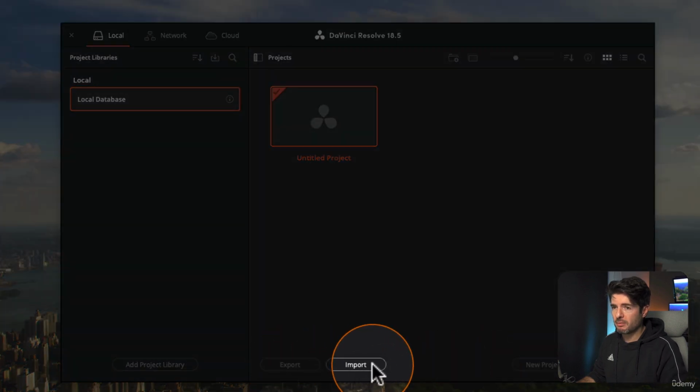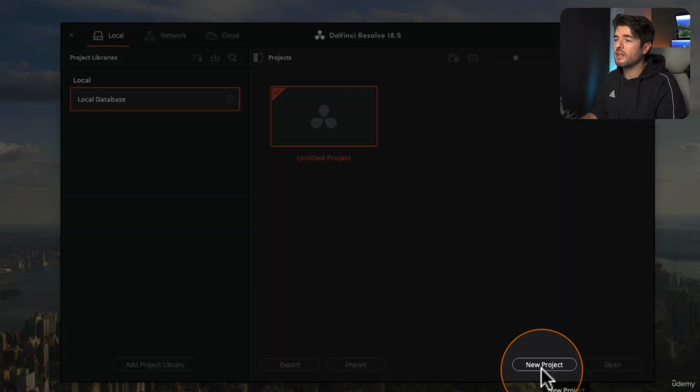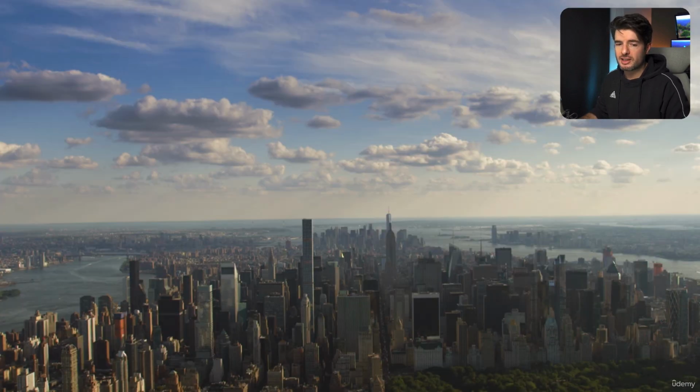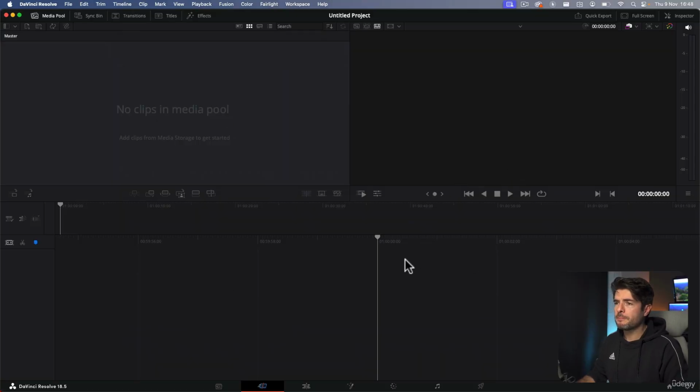You always have the untitled project when you open up the project. You have a couple of buttons here where you can import and export your projects, and you can create a new project, but this is also a new project. You always have this one. So if we double click on this one, the software will open and this is the main workspace.